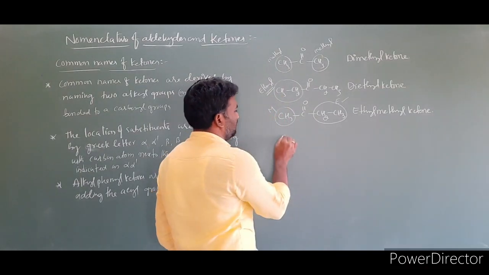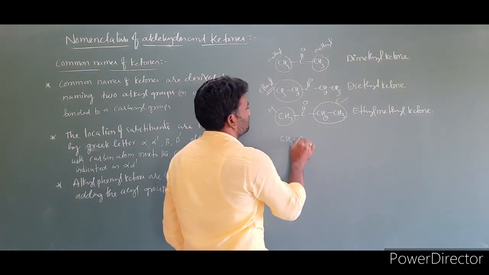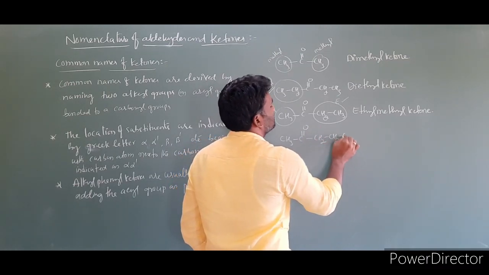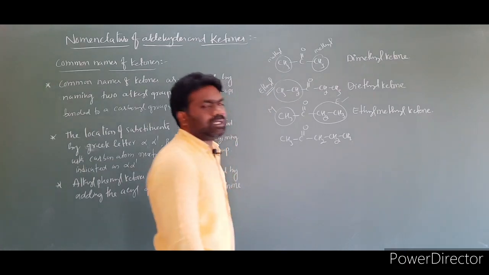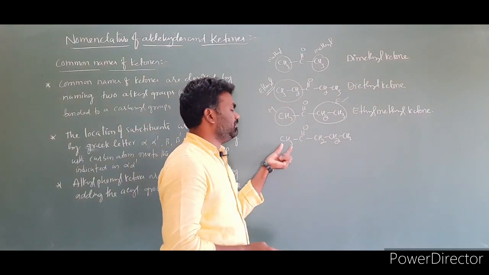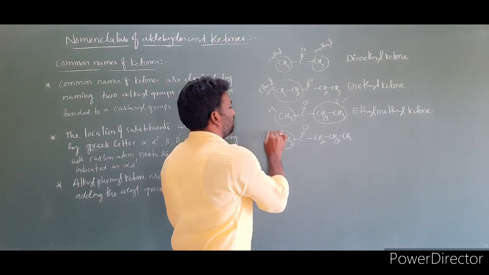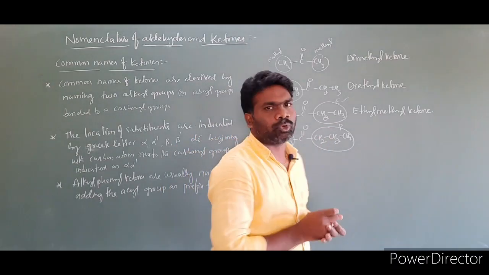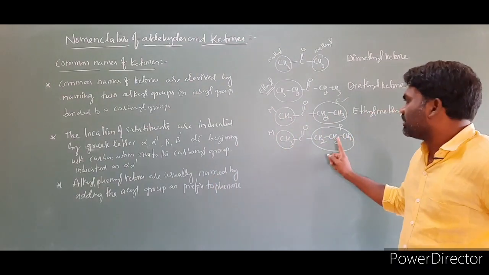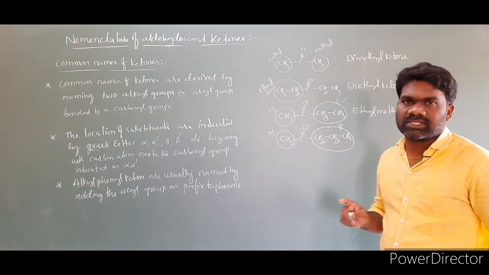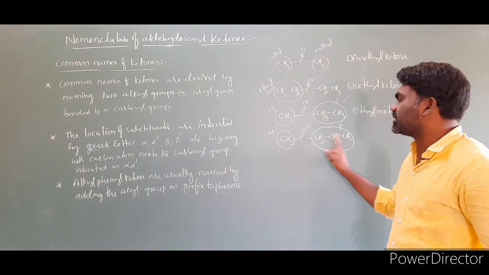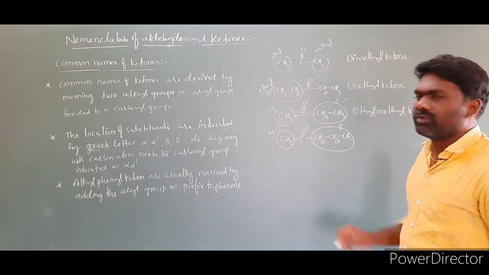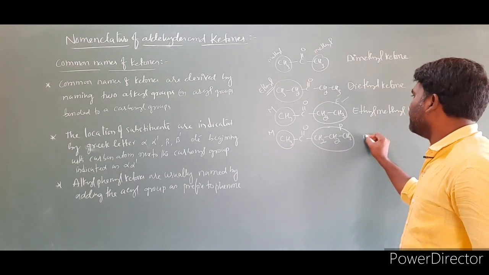Next I am taking one more example: CH3 C double bond O CH2 CH2 CH3. So what is the common name of this compound? This is methyl, which starts with M. This is propyl. One more thing here is that all carbons are in a straight chain, so when all carbons are in a straight chain we have to use the term n. Then n-propyl. First what do we have to write? M, we have to write methyl.